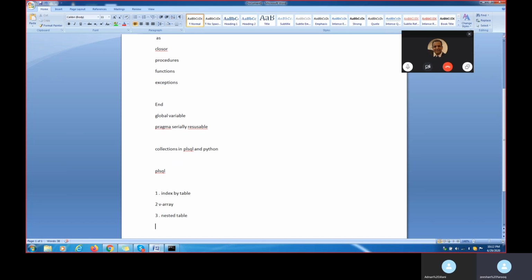The fourth one is PLSQL records. The fifth one is ref cursor. These are the types of collection which we are going to discuss tomorrow.